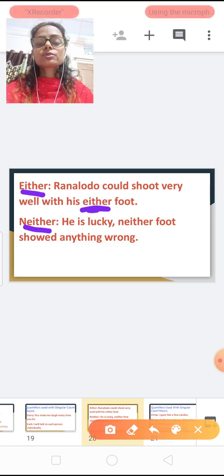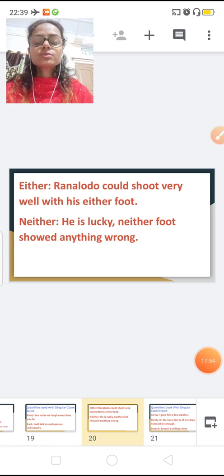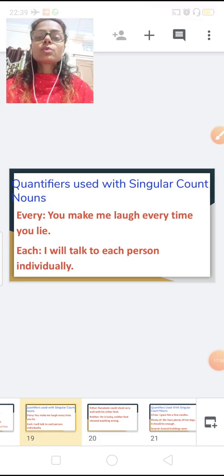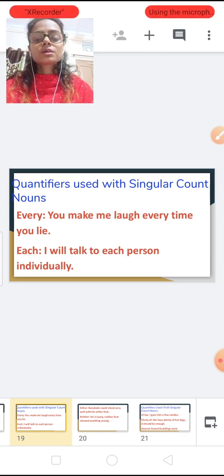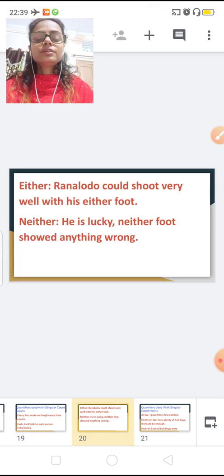Neither foot showed anything wrong. Okay, students, these are the quantifiers used with singular count nouns: every, each, either, neither.